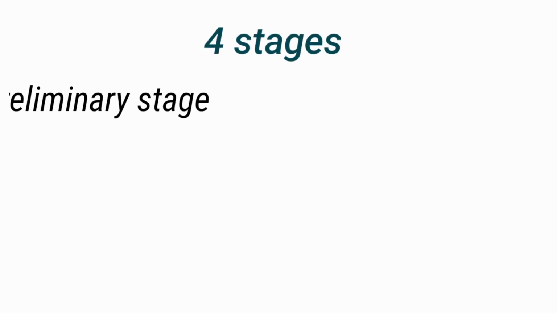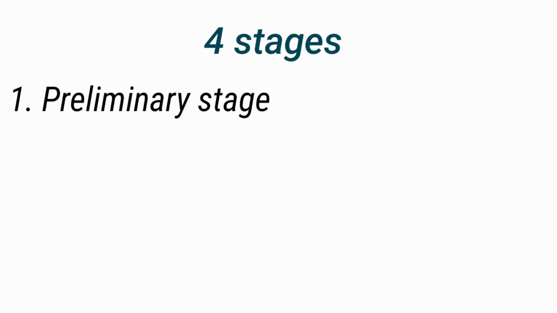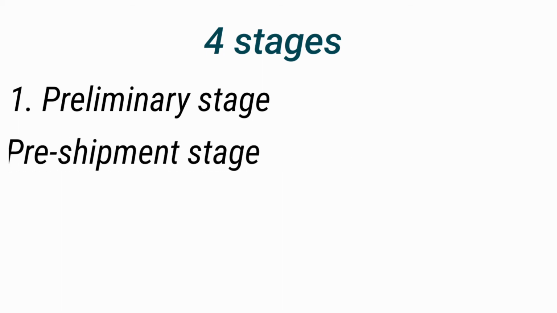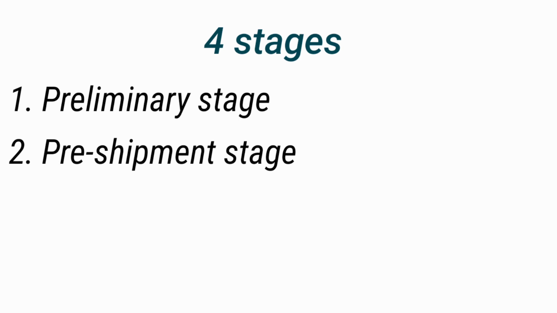There are four stages. First stage is the preliminary stage, in which there is registration and appointment of an agent. So the exporter has to get himself registered with the various authorities, and then he has to get the appointment of the agent who can sell his product, who can basically book the order and sell to the foreign country. Second stage is the pre-shipment stage. In that, receipt of order: as soon as the order is received, the exporter must verify and confirm the order.